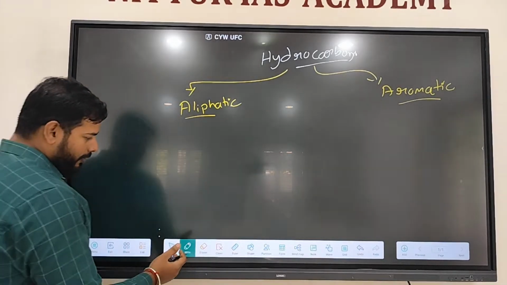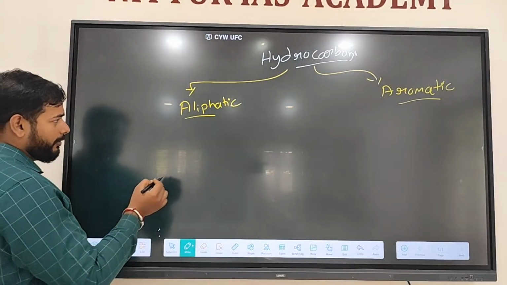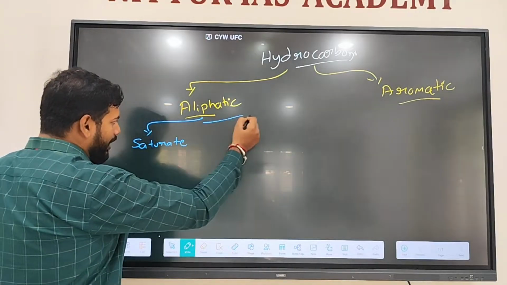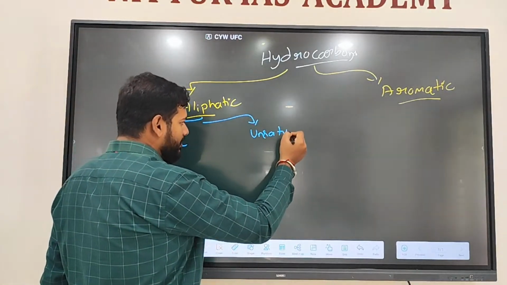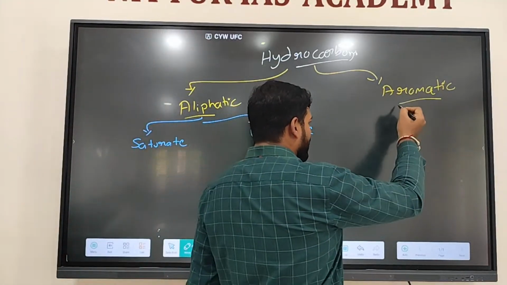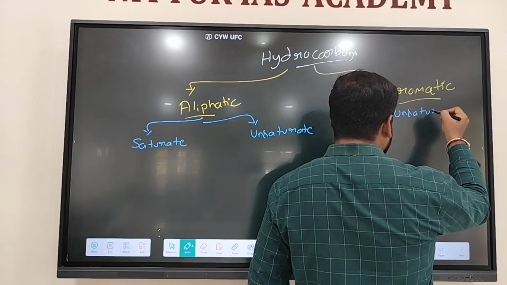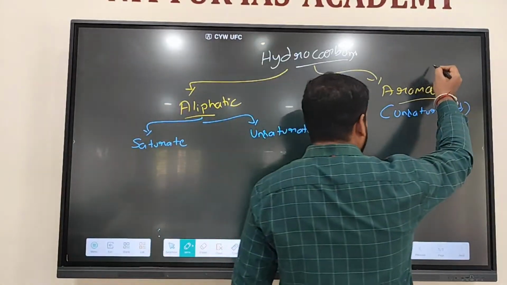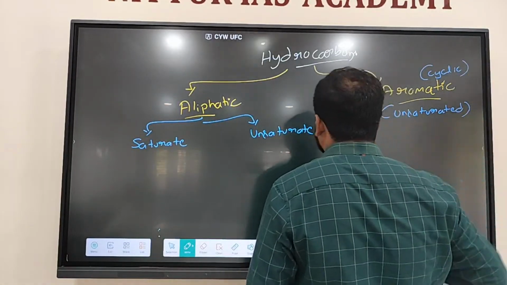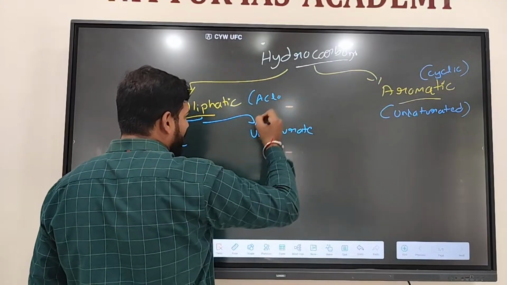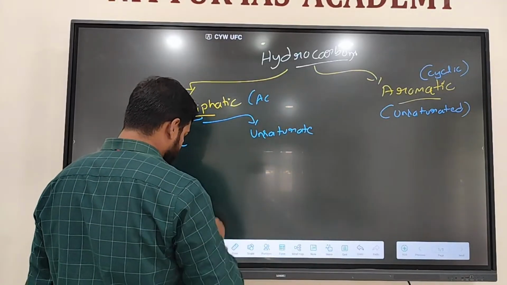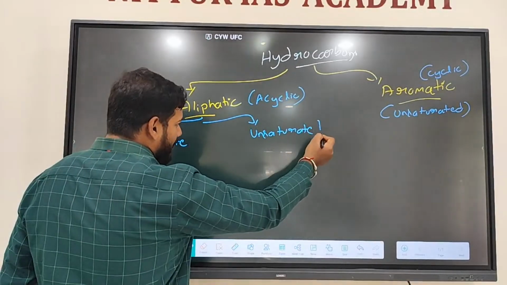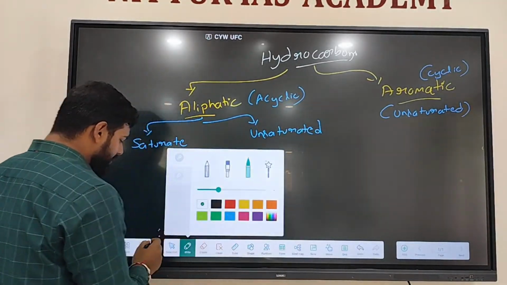Aliphatic and aromatic hydrocarbon. Under these two, we can subclassify them as saturated hydrocarbon and unsaturated hydrocarbon. Aromatic hydrocarbons generally are unsaturated hydrocarbons. They can also be called cyclic hydrocarbons. These can also be called acyclic hydrocarbons. Saturated means generally the term saturated.